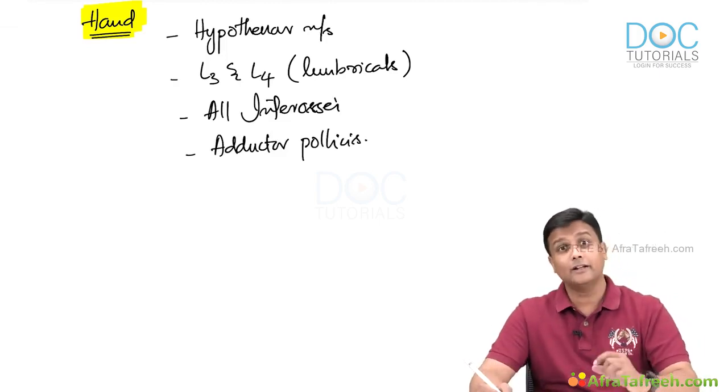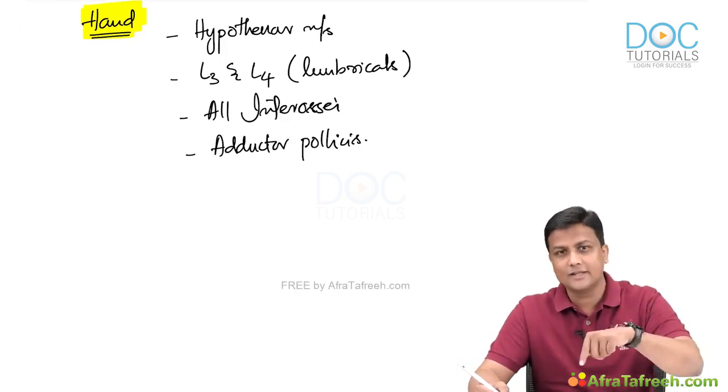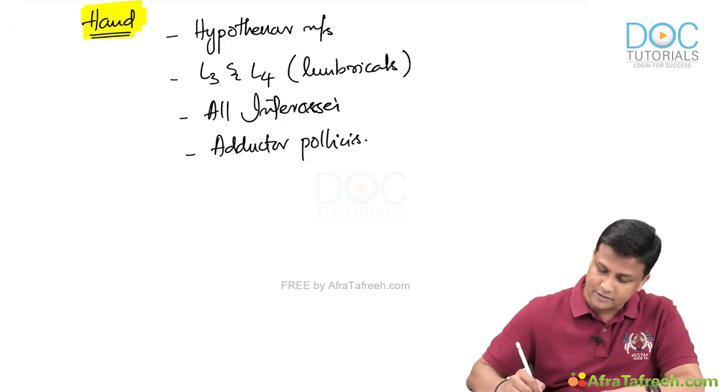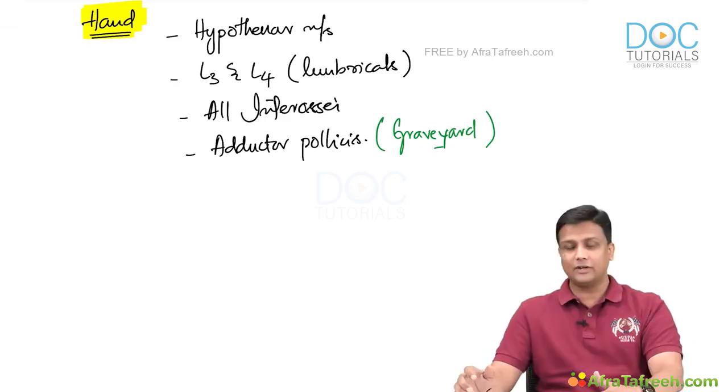As I told you, adductor pollicis is the last muscle to be supplied by the ulnar nerve. That means the ulnar nerve will go inside it and end there only. That is the reason why adductor pollicis is said to be the graveyard of your ulnar nerve.